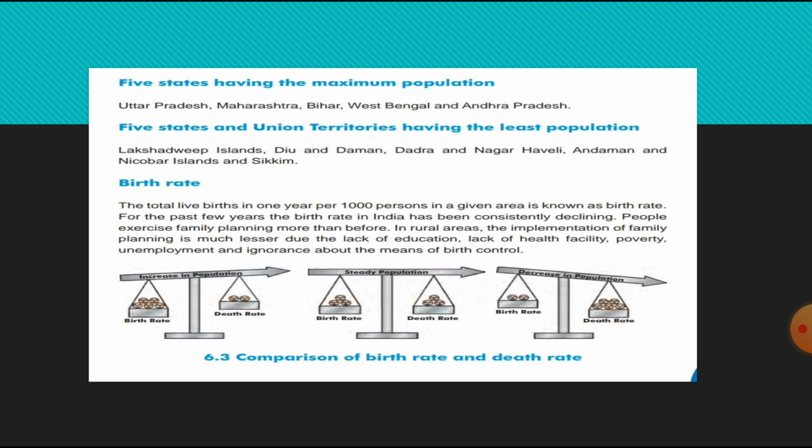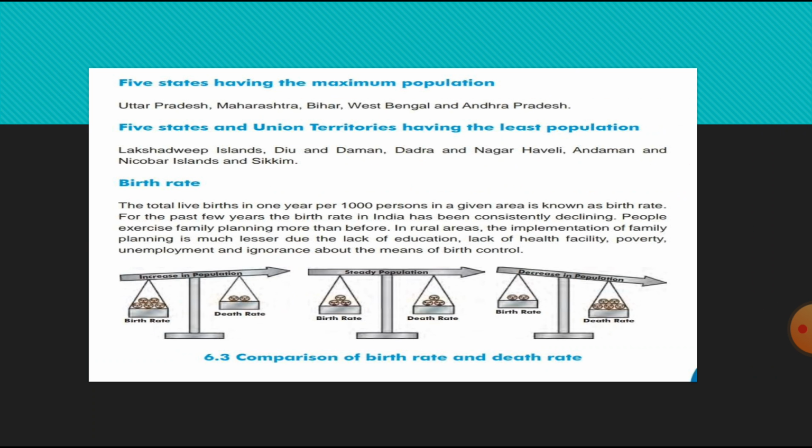Let us start. See, the five states having the maximum population. See, in part 2, we discussed the factors affecting the density of population. And now, in this, we will discuss the five states that have the maximum population. Which are they? Uttar Pradesh, Maharashtra, Bihar, West Bengal, and Andhra Pradesh. They are the states having the maximum population.